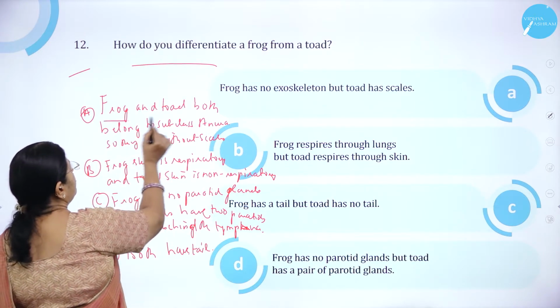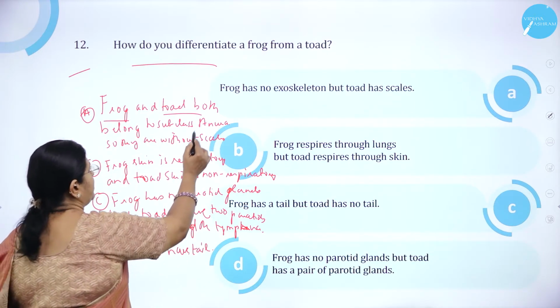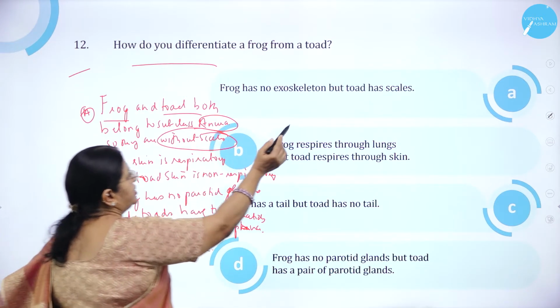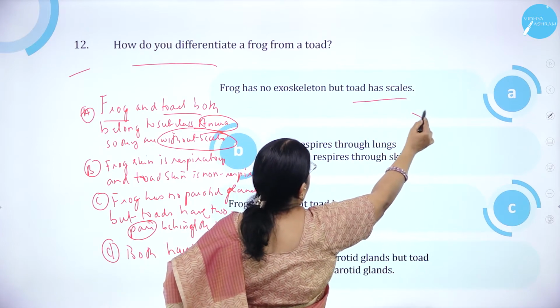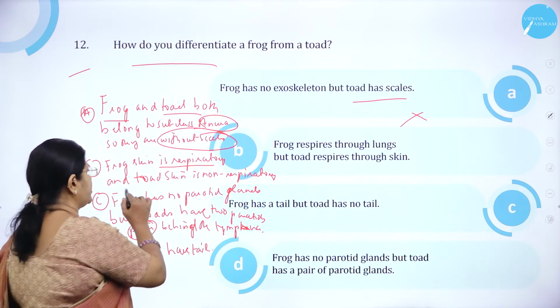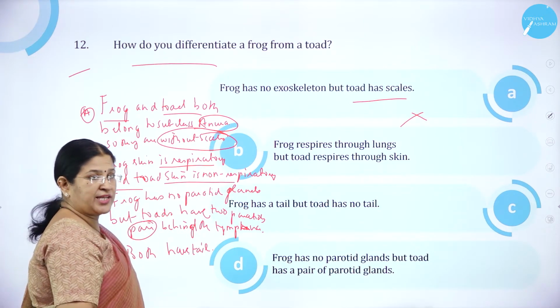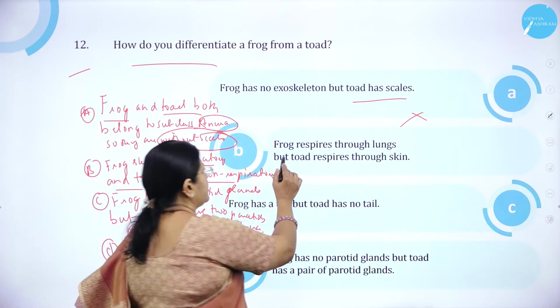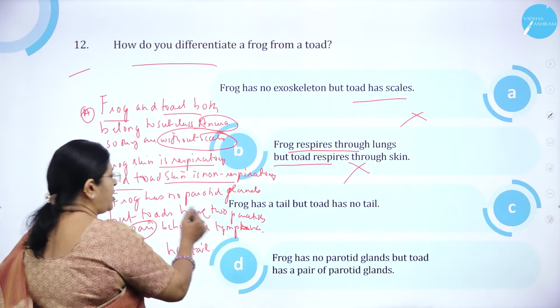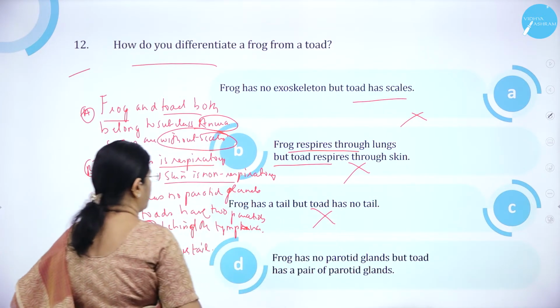We know that frog and toad both belong to the subclass Anura, and they are without scales. So they don't have scales, so option A is wrong. Frog skin is respiratory, cutaneous respiration, but toad skin is non-respiratory. Here it is given frog respires through lungs but toad respires through skin. Wrong. Frog has a tail, but no, this is also wrong.